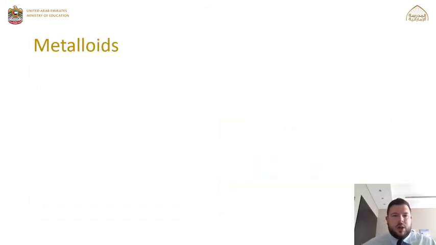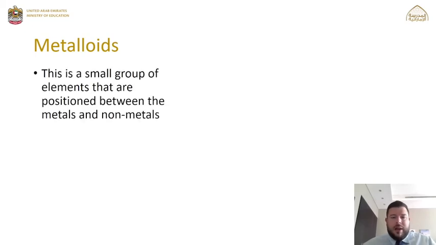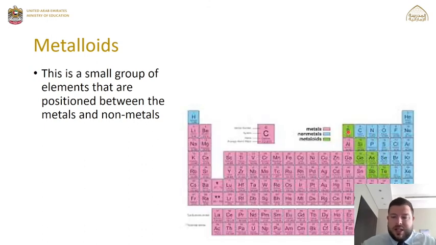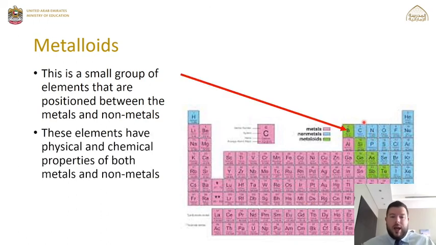The last section we will look at are the metalloids. And you may have noticed the metalloids on the periodic table that I've been showing. So if we look here, we have 6 elements that are coloured in green. Okay, these 6 just here that bridge the gap between the metals on the left-hand side and the non-metals on the right-hand side. Now these elements here have properties of both metals and non-metals, which makes them very useful. Okay, and because of these properties, they're used in many things. Technology, silicon you may know is used to make glass. So they're used in many everyday objects that we use and devices that we use.